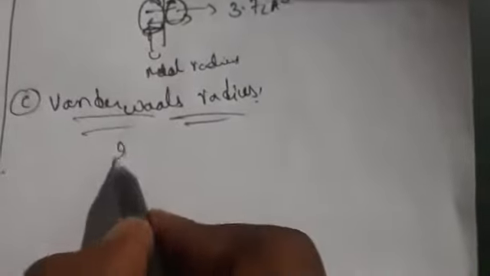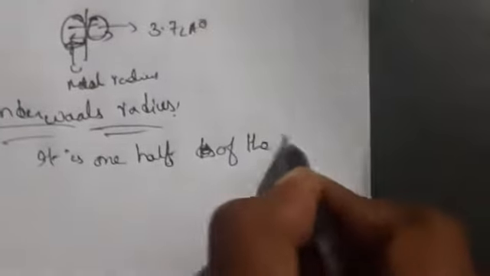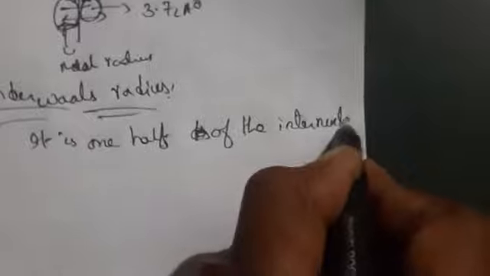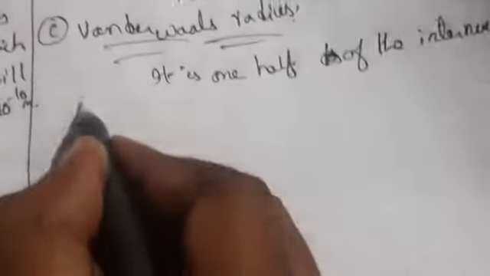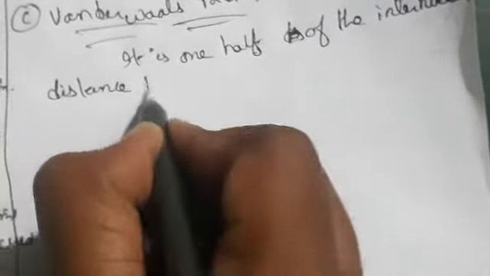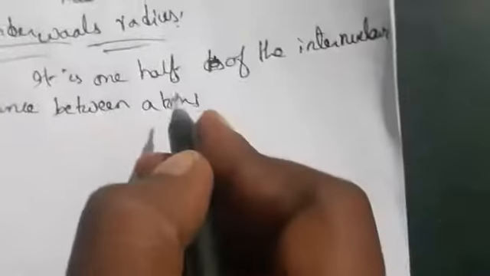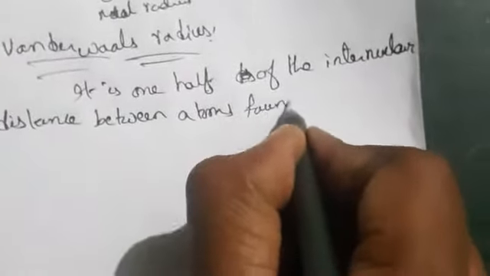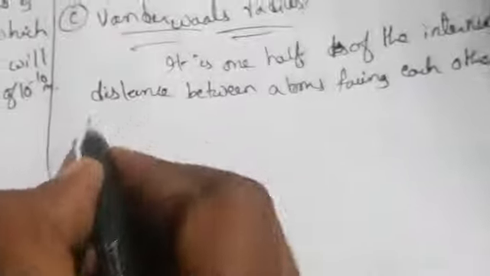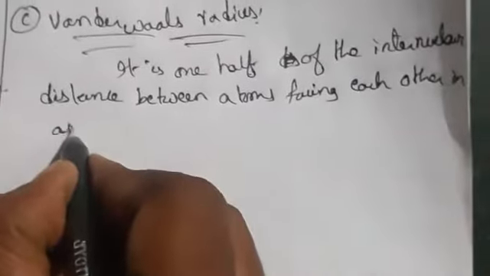The definition of this one is, it is one half of the internuclear distance between atoms facing each other in adjacent molecules, or in different molecules we can say here.